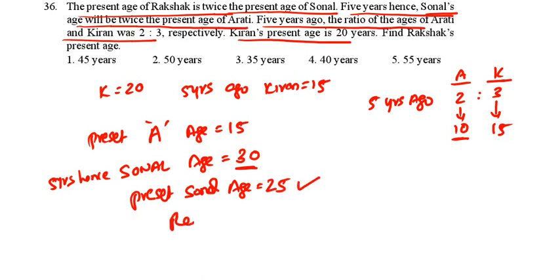Rakshak is twice the present age of Sonal, so 25 into 2, that is 50. Rakshak's present age is 50 years.